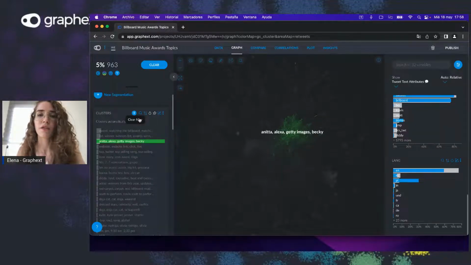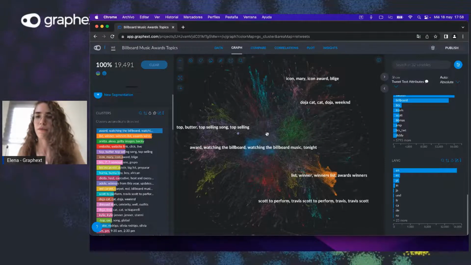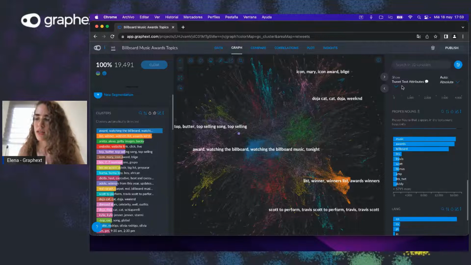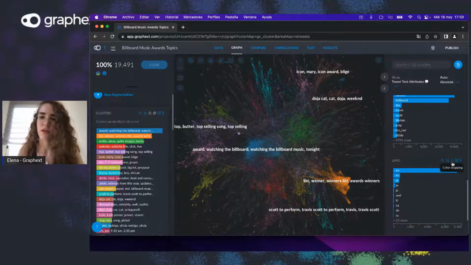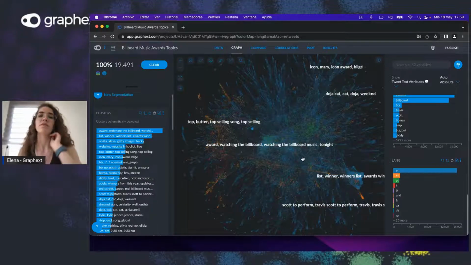I clear the filter and I go back to the general graph. So let's remain here in tweet text attributes, and now that we were talking about the language, let's color by language and see how it relates to our different clusters, right?